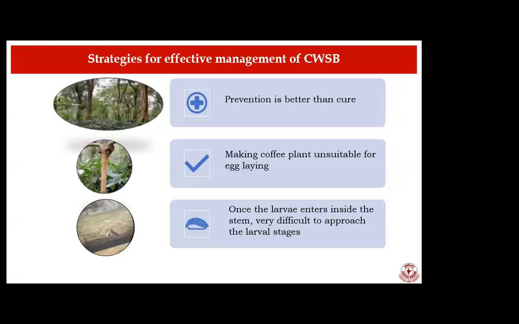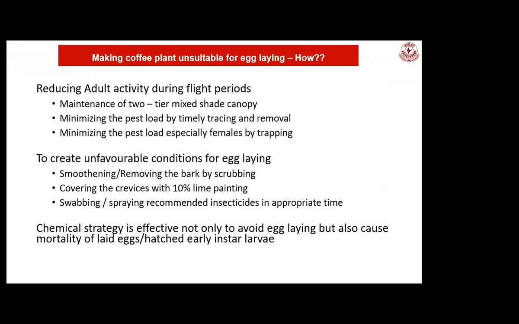One is prevention. In all pests, not only coffee white stem borer, we need to follow some preventive measures which will help minimize the pest load in your area. In case of coffee, we need to make the coffee plants unsuitable for egg laying. If you follow these two operations, you can somewhat reduce the incidence level in our estates. Why? Because once the larva enters inside the coffee plant, it is very difficult to manage this threatening pest. So we need to give more care to prevent the infestations.